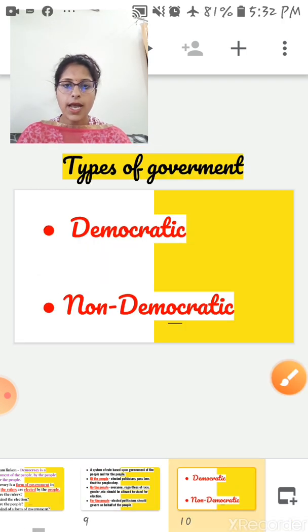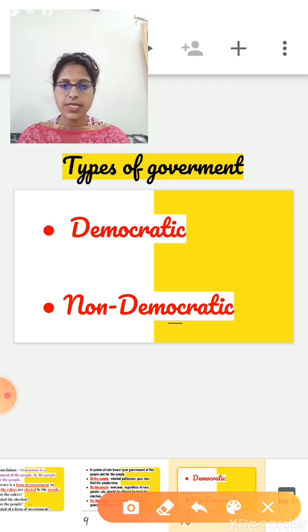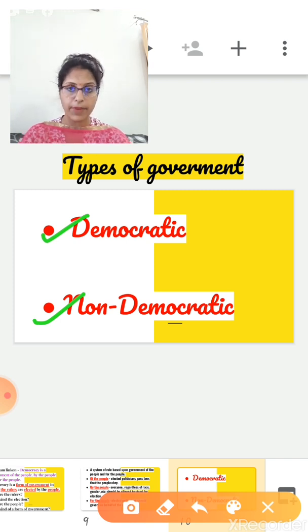Okay. Now types of government. So basically there are two types of government. First one is the democratic, and the second one is the non-democratic. In a democratic form of government, we found that rulers or leaders are elected by the people, right? And in a non-democratic type of government, rulers and leaders are not elected by the people. Monarchy and dictatorship are examples of non-democratic government. So what is the difference between democratic and non-democratic?